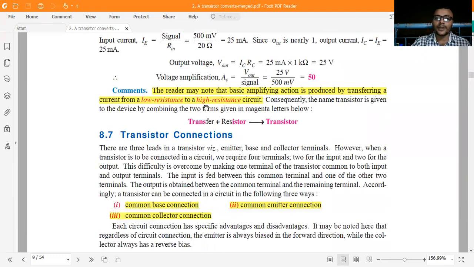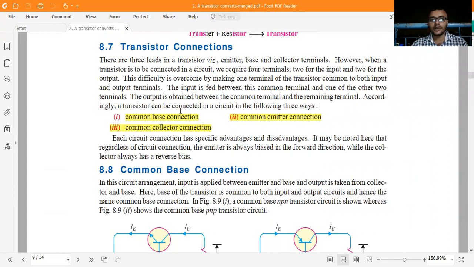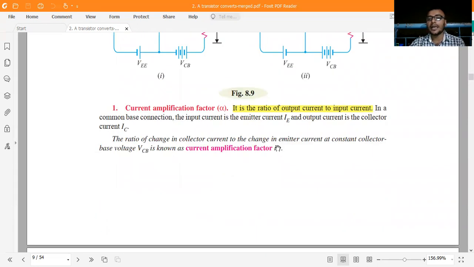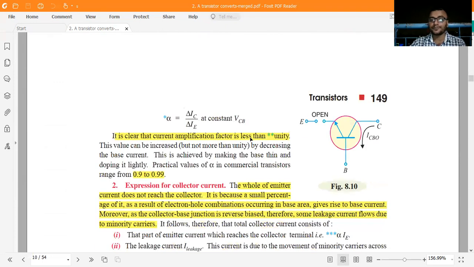Three kinds of configuration are frequently used. The first is the common base configuration, the second is the common emitter configuration, and the third is the common collector configuration. What is the difference between common base, common emitter, and common collector configurations? We will see all these things. What is the current amplification factor alpha? It is the ratio of the output to input currents. We can define it as del IC by del IE at constant voltage.